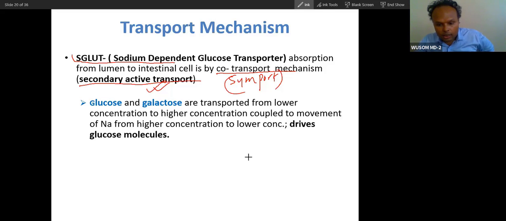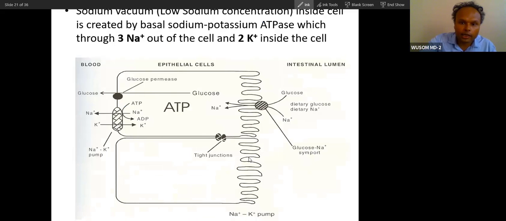Why is it called secondary active transport? I'll let you know. So you can see here, this is the molecule that will absorb glucose that is present on the brush border, but it will not utilize ATP directly. This other molecule, the sodium potassium ATPase, will utilize ATP. What does this molecule do?